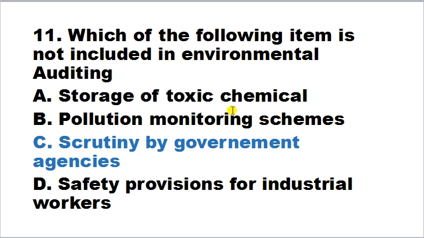Pollution monitoring scheme is also included in environmental auditing. Safety provision for industrial workers, this is also included in environmental auditing. But the scrutiny by government agencies, scrutiny means critical observation or examination by government agency. So this is not included in environmental auditing.